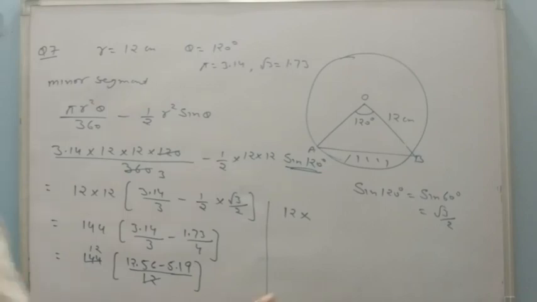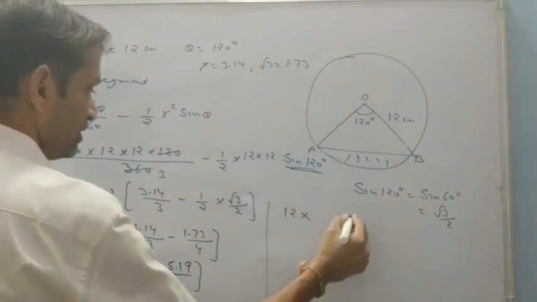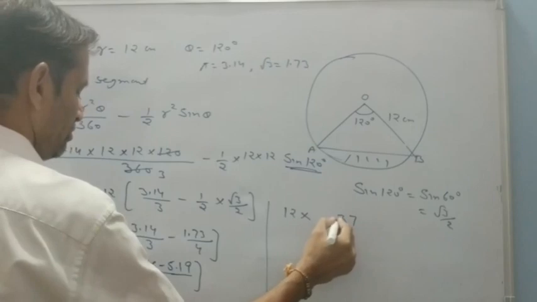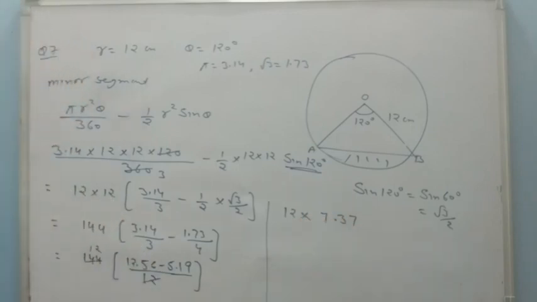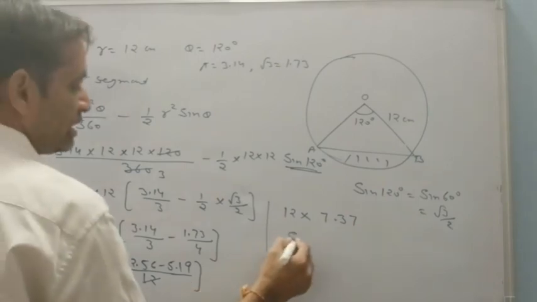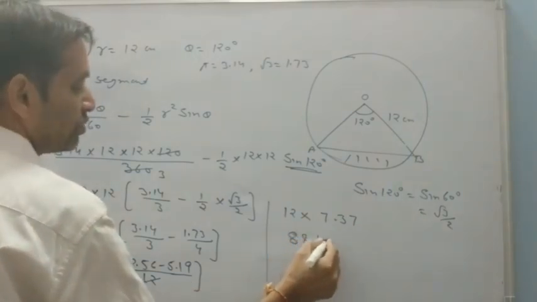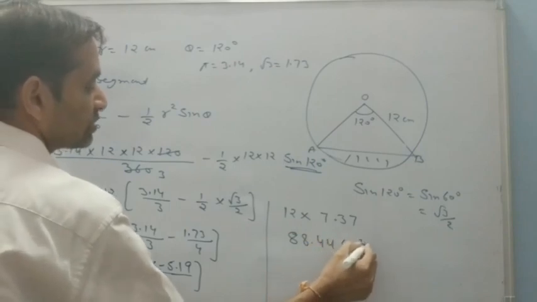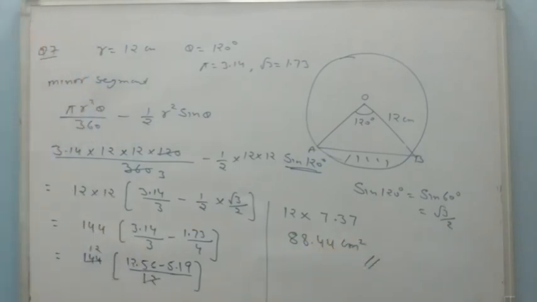I will get 7.37. You just multiply it, you will get the answer, and that will be 88.44 centimeter square is the required area of minor segment with the corresponding chord.